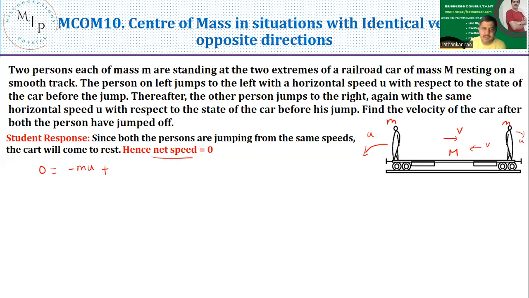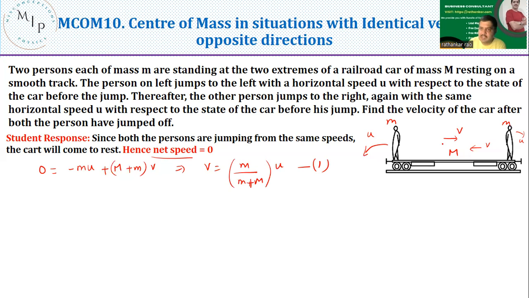The velocity is positive, and momentum is nothing but mass multiplied by velocity. So I'll write M plus m multiplied by v. So 0 equals so much. In other words, I can get the velocity value. The final velocity of the cart plus the man should now be equal to m divided by M plus m into u. Let me call this equation number 1.